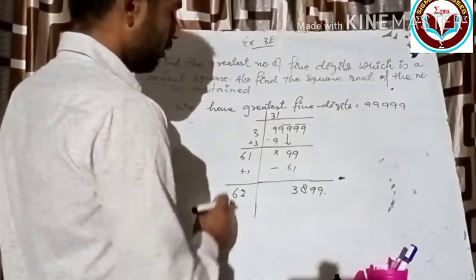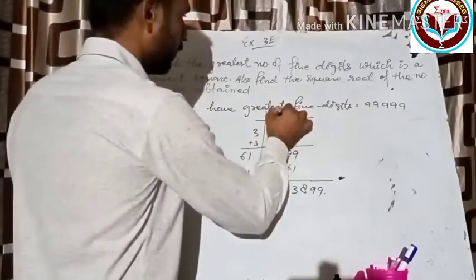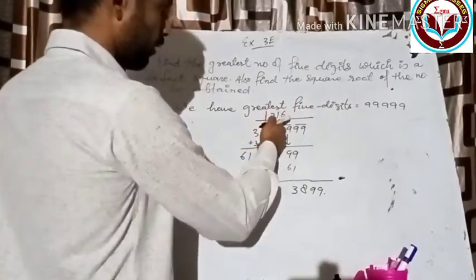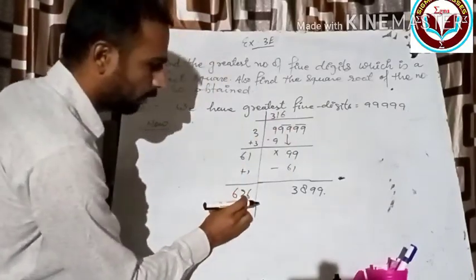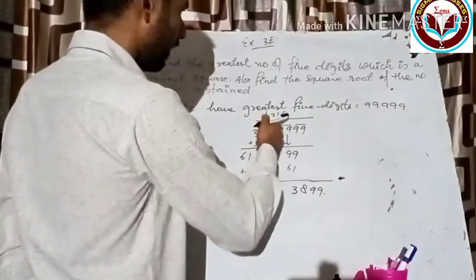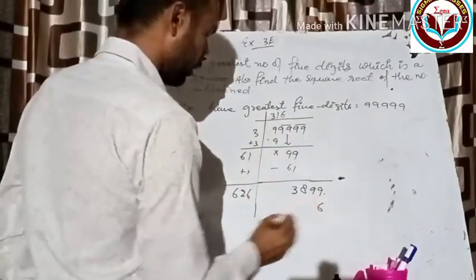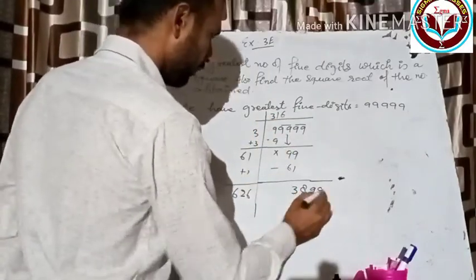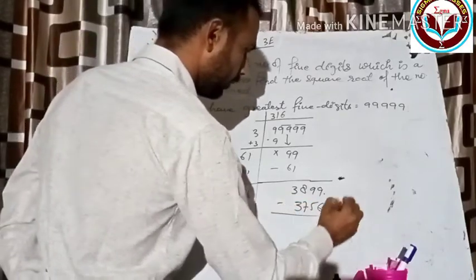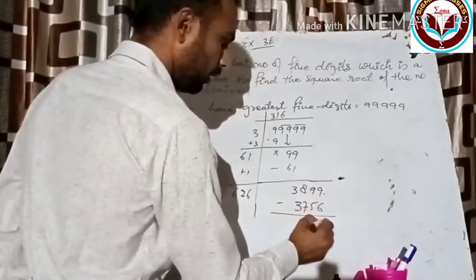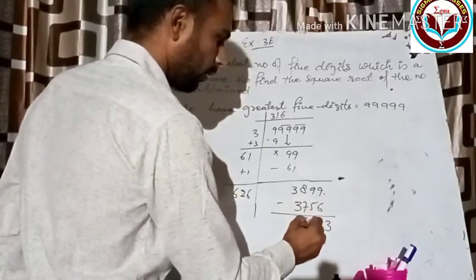Okay, 6 6 is 36. Yes, we can take the 6 and put the 6 here and simultaneously here. Now multiply 626 by this 6. So you will get what? 6 6 are 36. Okay, now subtract it. 3 4 and 1.